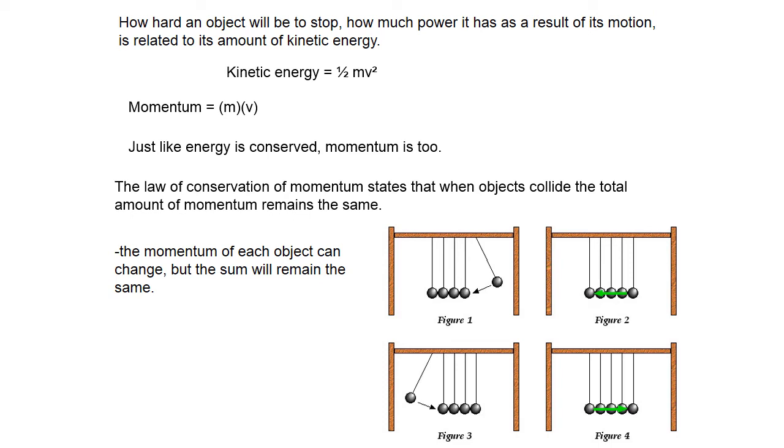The small i and f stand for initial and final, and tell you whether you're talking about that object initially, meaning before the collision, or finally, meaning after the collision. So the formula altogether is m1i times v1i plus m2i times v2i equals m1f times v1f plus m2f times v2f,